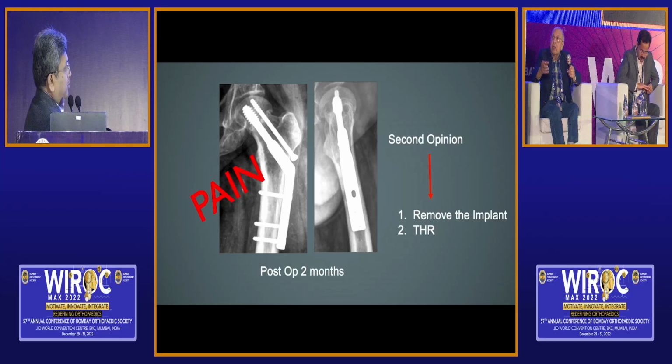So, if the implant would have been better, this would have been avoided, probably. Yeah, the problem is avoided. You have to reduce the shearing force, increase the compressive force, and during the post-operative period, you should have compression continued till healing.